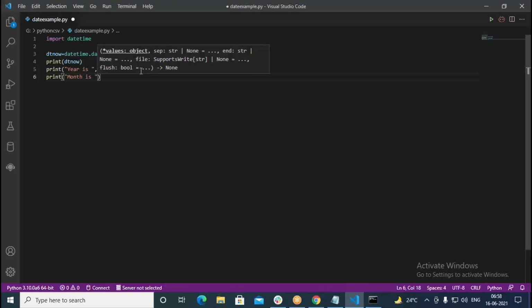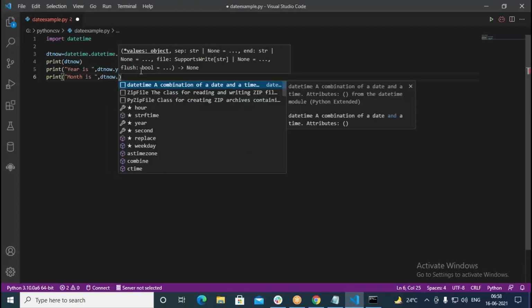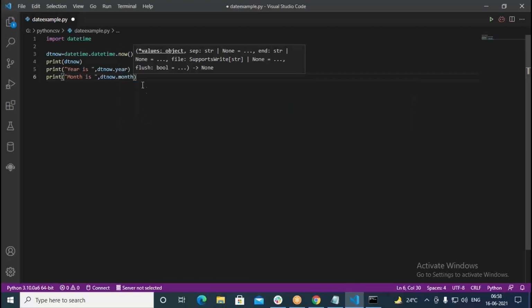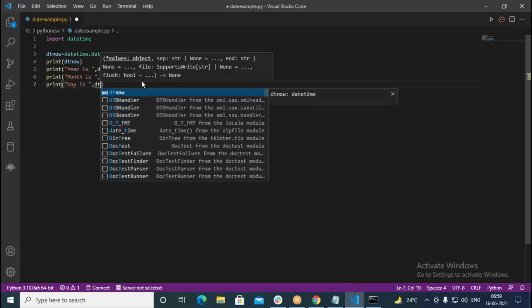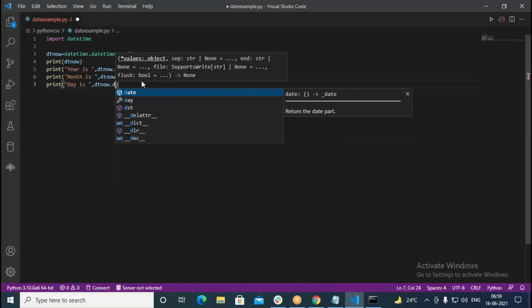Then here I put dt.now.month. I can go with the month here. So month is also available. Similarly, print, we go with day is. Here I put a comma, then again dt.now dot day.